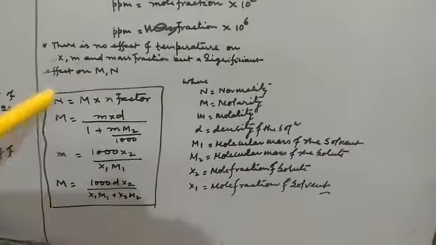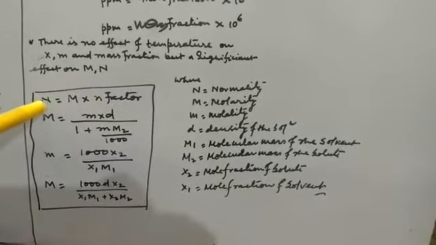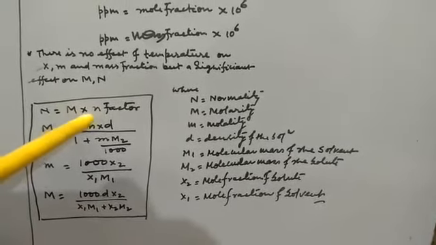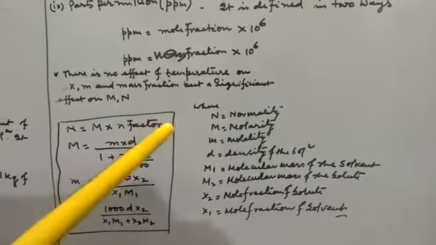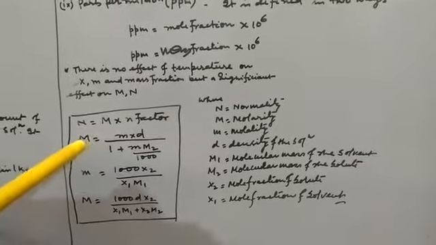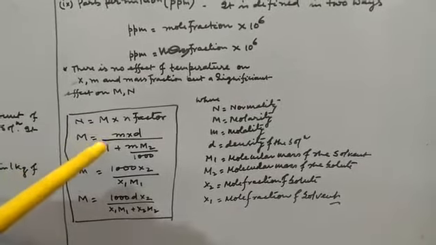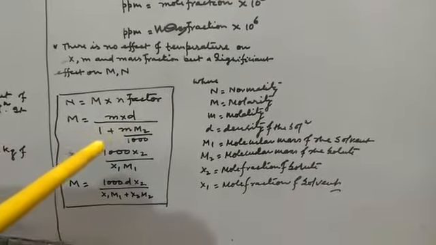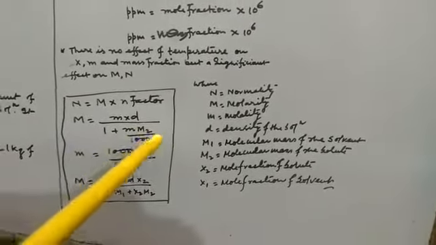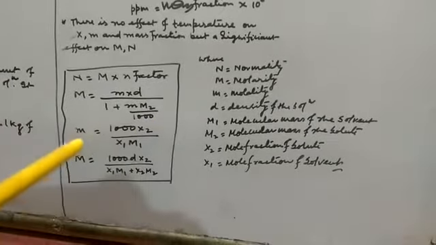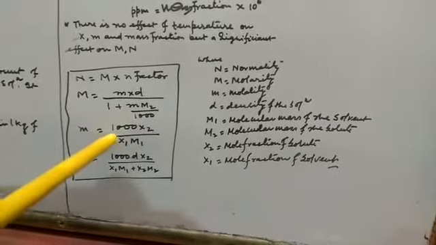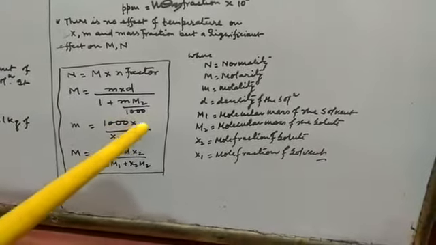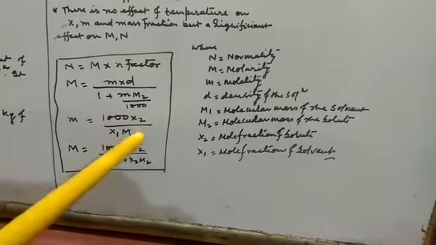Here some relations we should know. Normality is equal to molarity into n factor, and molarity is equal to m, that is molality into density divided by 1 plus m2 divided by 1000, and molality is equal to 1000 into x2 divided by x1 m1.